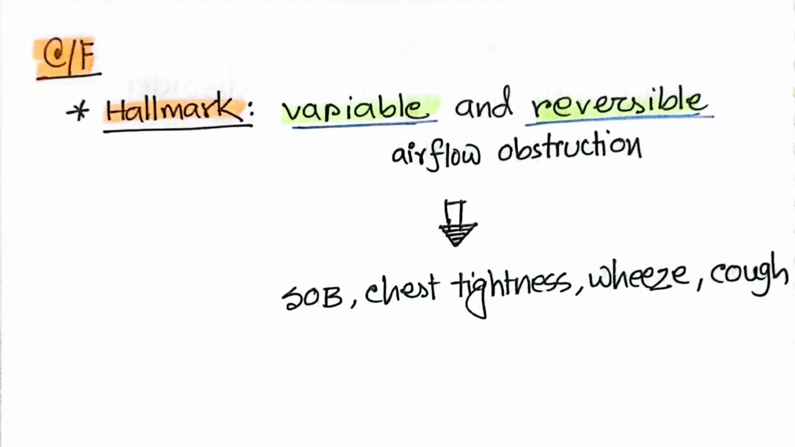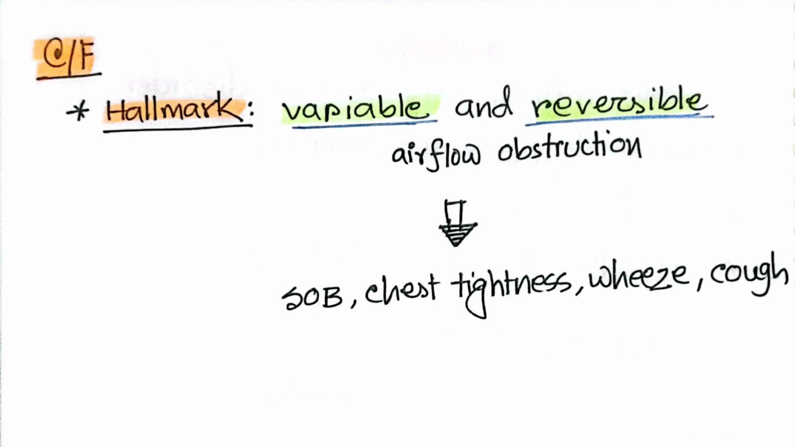Now we'll look at the clinical presentation. The hallmark of asthma is variable and reversible airflow obstruction. How will I understand that it is variable and reversible airflow obstruction? There will be symptoms like shortness of breath, chest tightness, wheeze, and coughing, and these symptoms may have diurnal variation, which means they may get worse during the night or in the morning or during cold weather, and there may be no symptoms at all for a certain period of time.